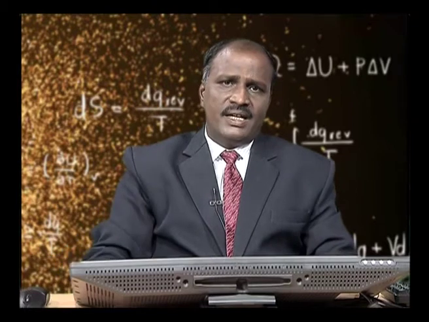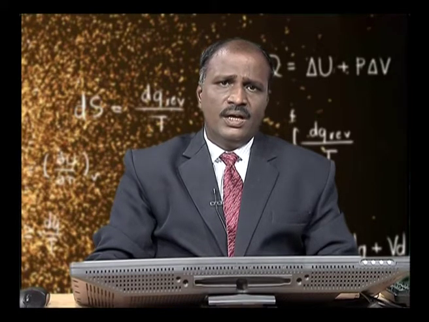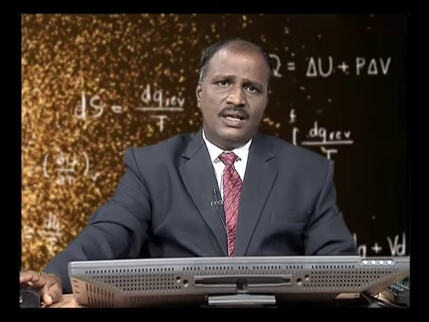As we already said, heat is a form of energy. This heat energy can be transferred from one place to the other. Therefore, heat is a path function. When a system changes from state 1 to state 2, say for example, from solid to liquid, the quantity of heat transferred will depend upon the intermediate changes through which the system passes.